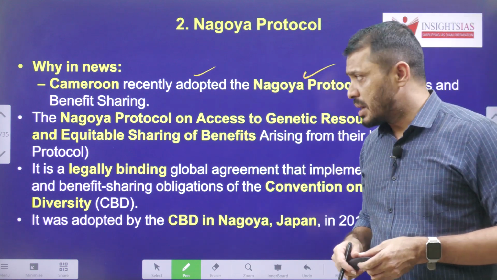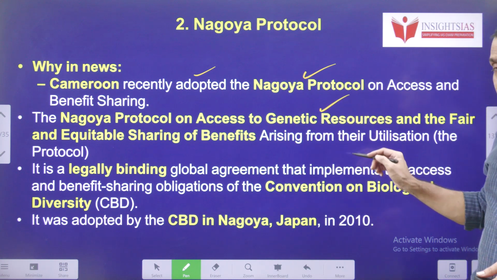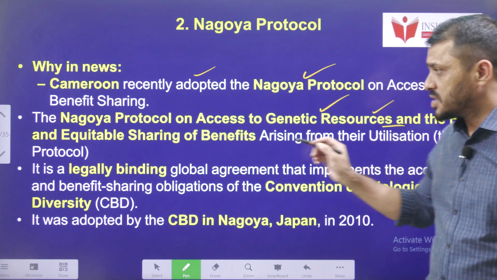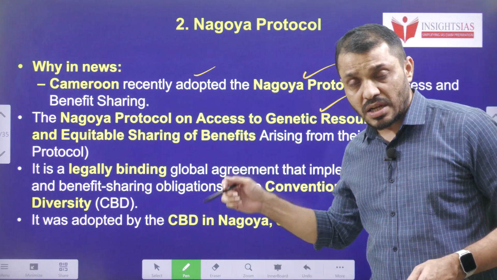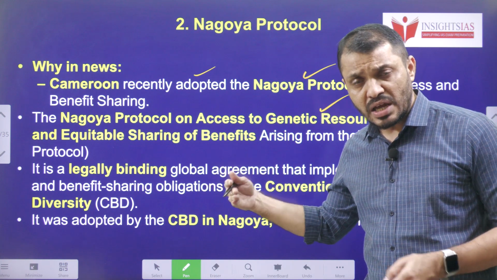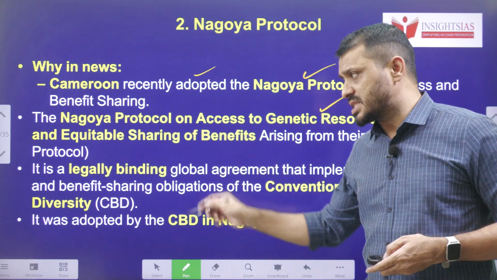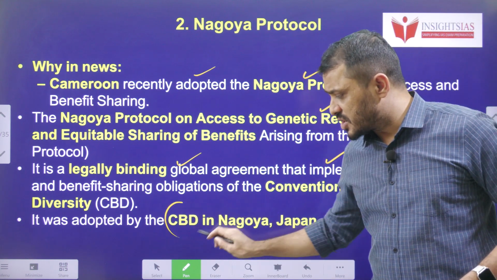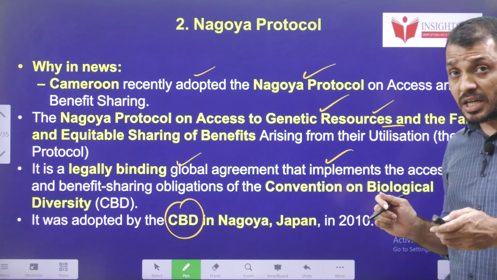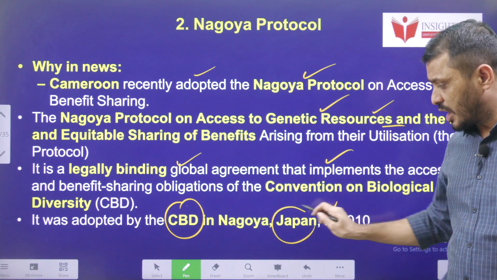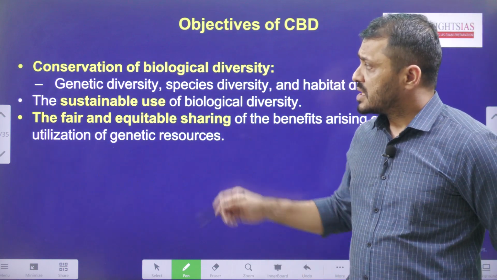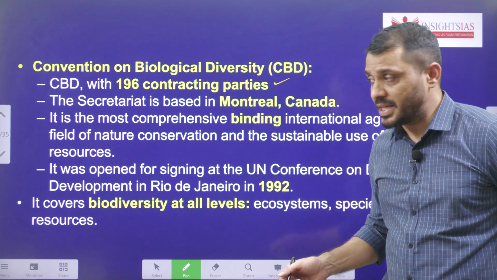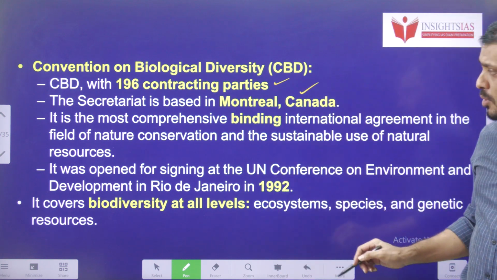Cameroon adopted the Nagoya Protocol, which is on giving equal access and sharing of information related to genetic biodiversity. The Cartagena Protocol and Nagoya Protocol, both part of the Convention on Biodiversity, are legally binding global agreements. The Convention on Biodiversity adopted the Nagoya Protocol in 2010 in Nagoya city of Japan. Around 196 countries are parties of this CBD. Its secretariat is based in Montreal, Canada.